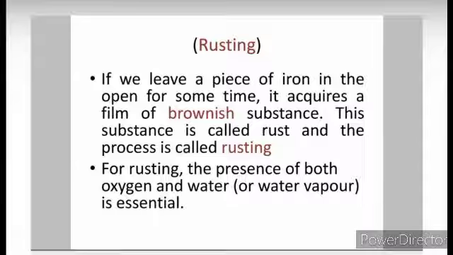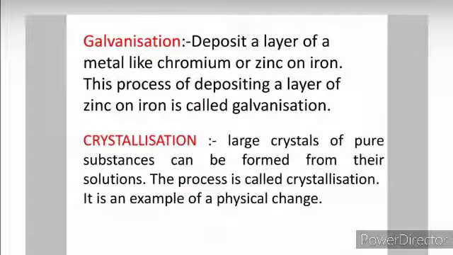We used to see the trunks that army people always had with them. What happens if some water is poured over there and they are kept for some time, 10 days, 15 days, or for some months? What happens when we take it out from that place? A brownish substance is formed over it. So what is that? That is rust. Because of the presence of water as well as oxygen at that place, rusting happens. So this is rusting, the formation of a brownish structure.